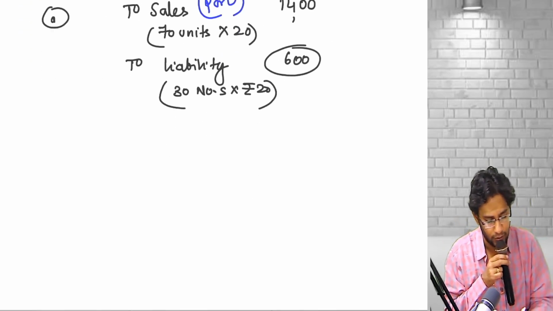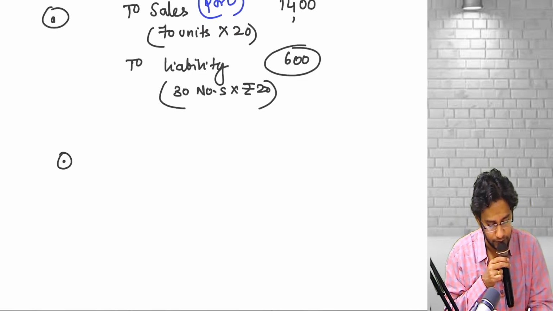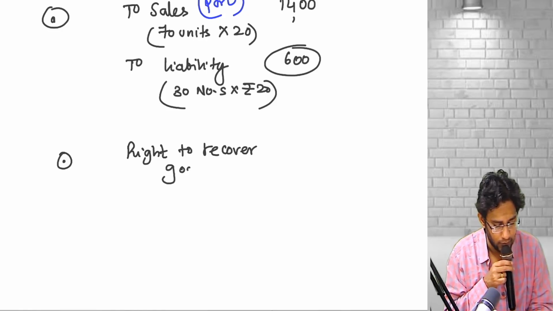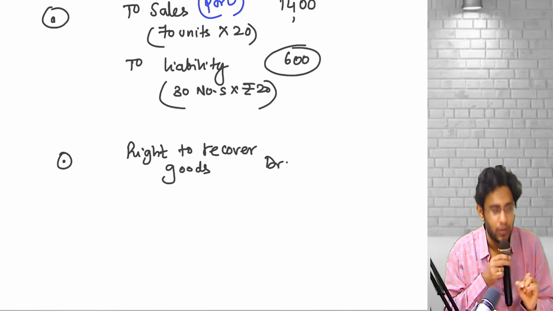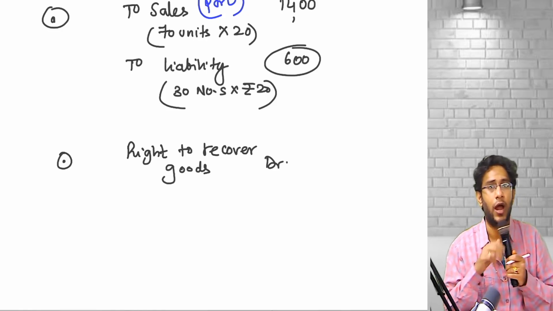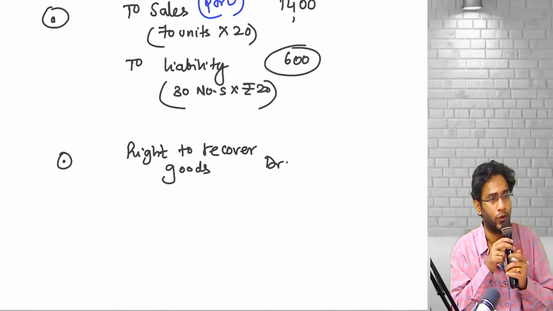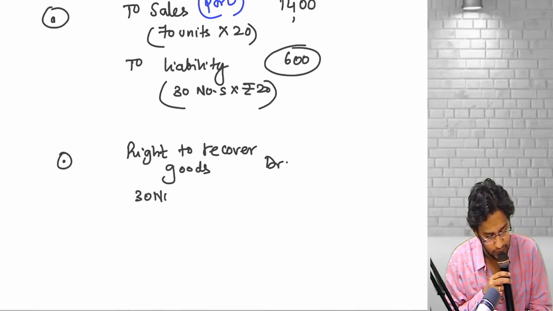The standard says you will recognize another entry now, which is right to recover, because even though you handed over 100, you believe that 70 only are going to be accepted, which means that 30 are going to come back. No, 30 units into, what is the cost price now?